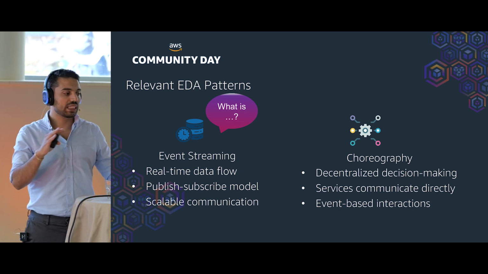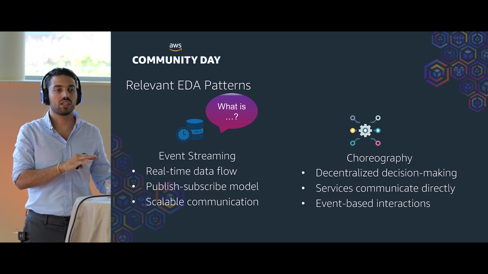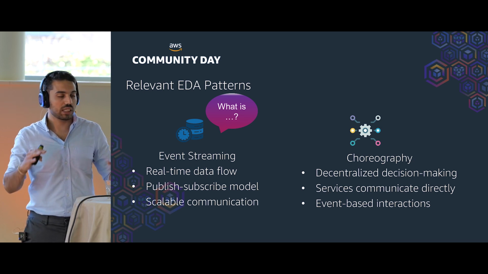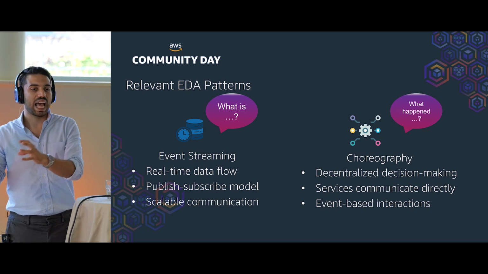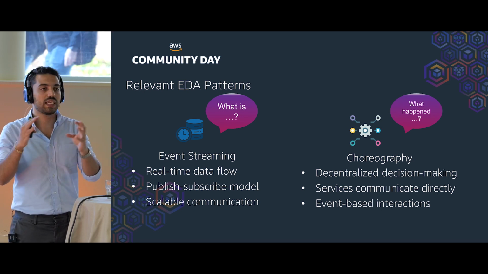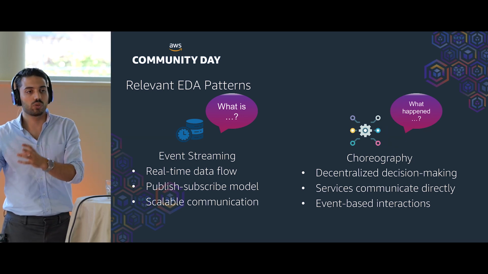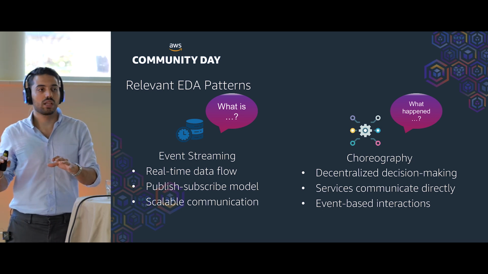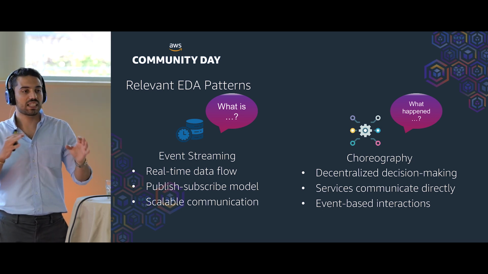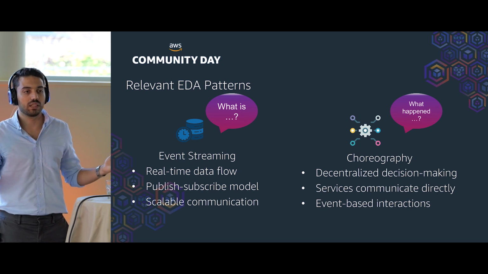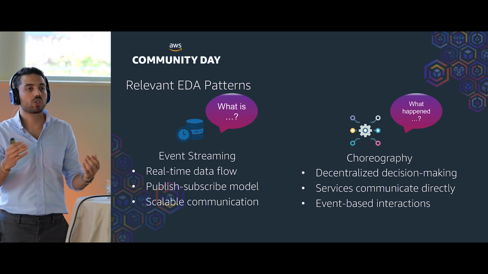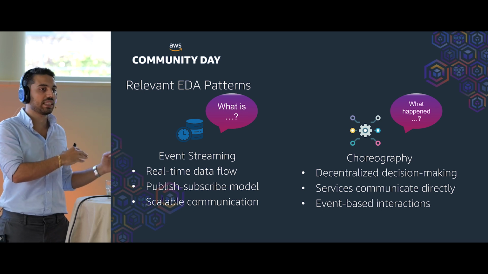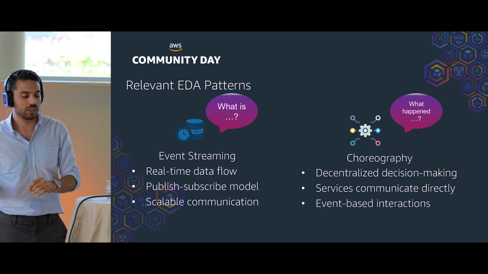To emphasize the difference between choreography and data streaming: when we are doing data streaming, the question the consumer is asking of the event is, what is there? What is the data that I need to consume? But when we are doing choreography, the question the consumer is asking is, what exactly happened there? In choreography, the consumer only cares about the status change, or the change of a state that it has already shown interest in.